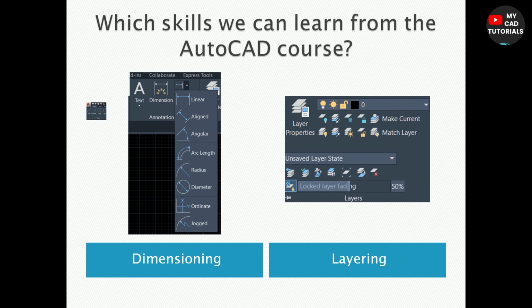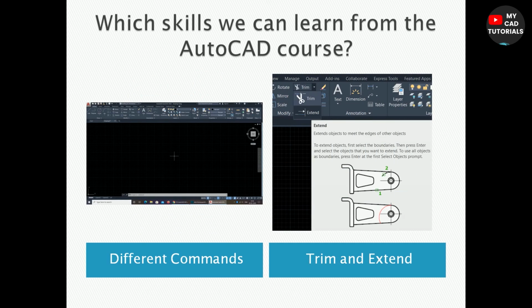The next one is different commands of the AutoCAD. There are lots of commands in AutoCAD and they are very easy, but you have to do the AutoCAD course and you can learn all the commands of the AutoCAD. The next one is trim and extend. We can learn what is trim, what is extend, how to use the trim command, how to use the extend command, why we are using these commands, and many more.